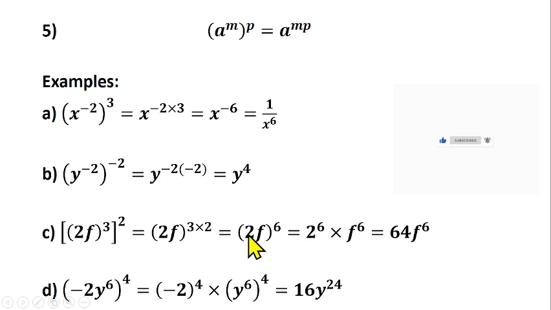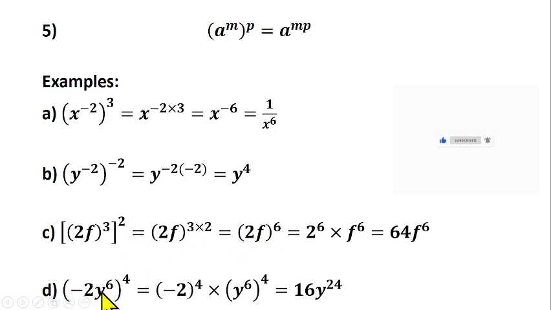Of course, you know that 2f means 2 times f, right? 2f means 2 times f. So you have 2 raised to power 6 times f raised to power 6 as well. So 2 raised to power 6 is 64. That is 2 in 6 places: 2 times 2 times 2 times 2 times 2 times 2. That will give us 64. Then f raised to power 6. I hope you understand this. If you understand it, let's do the d part.